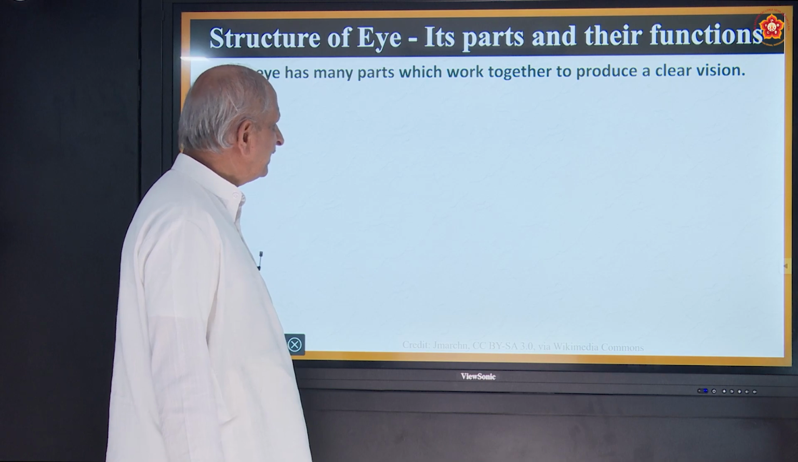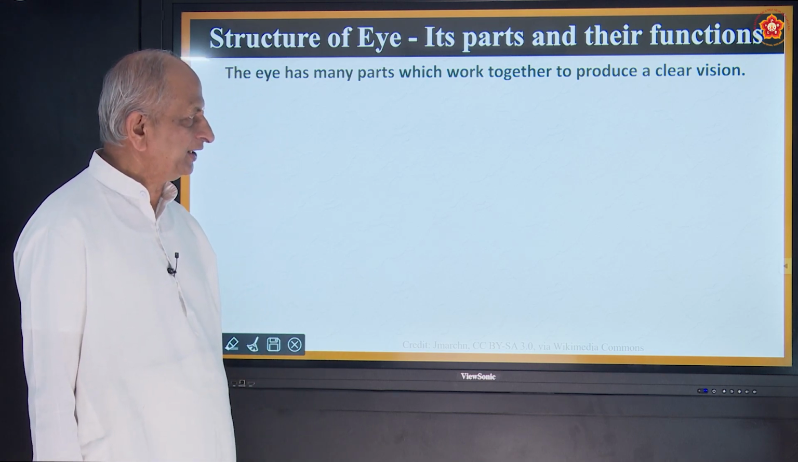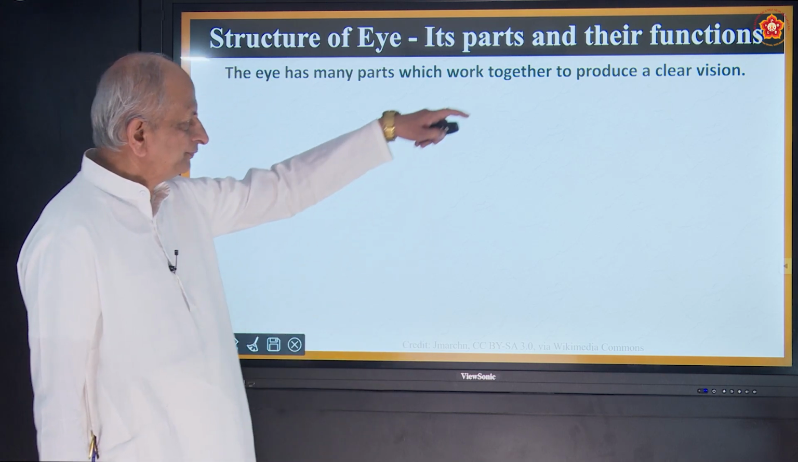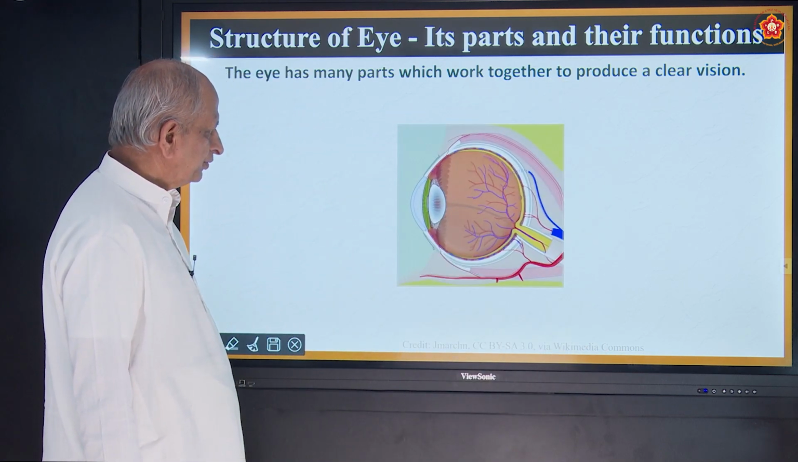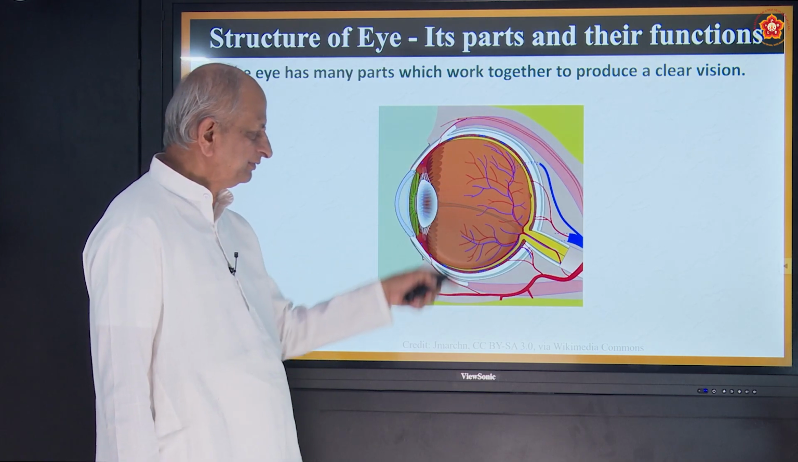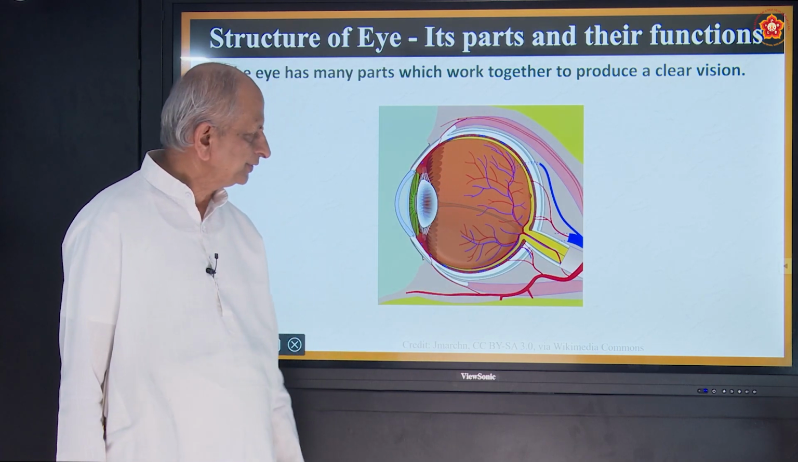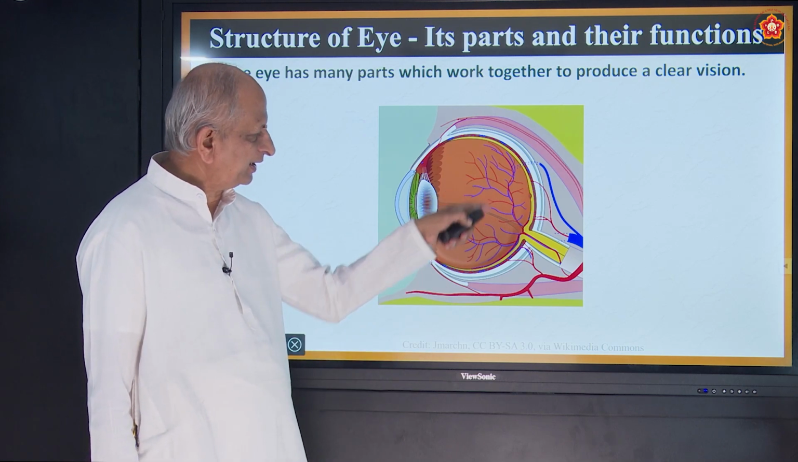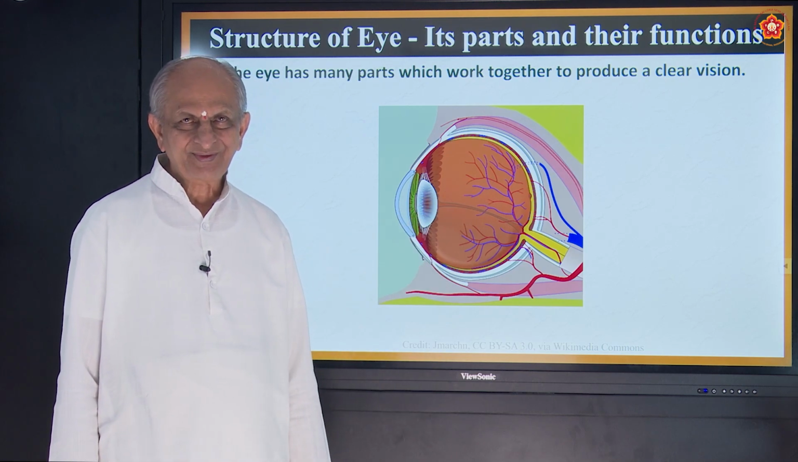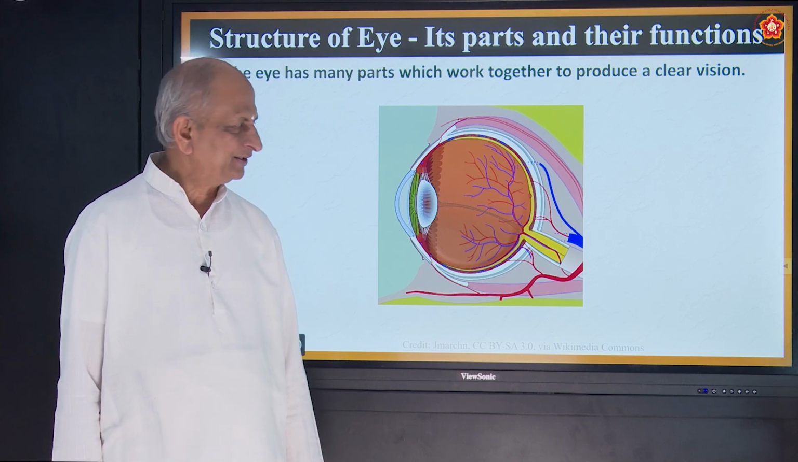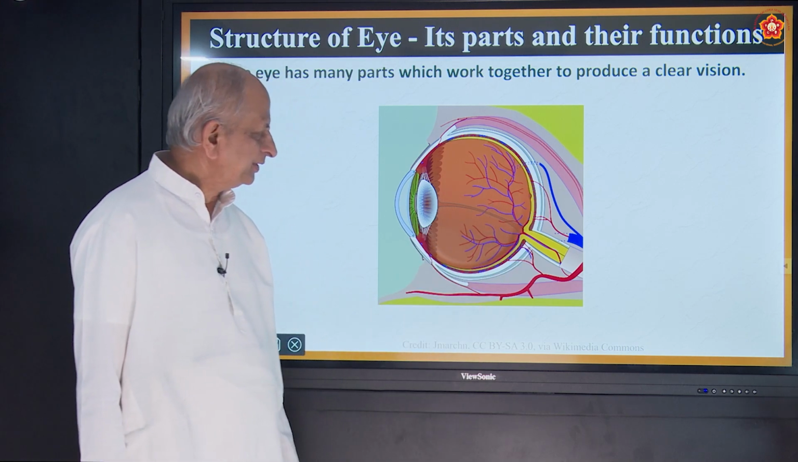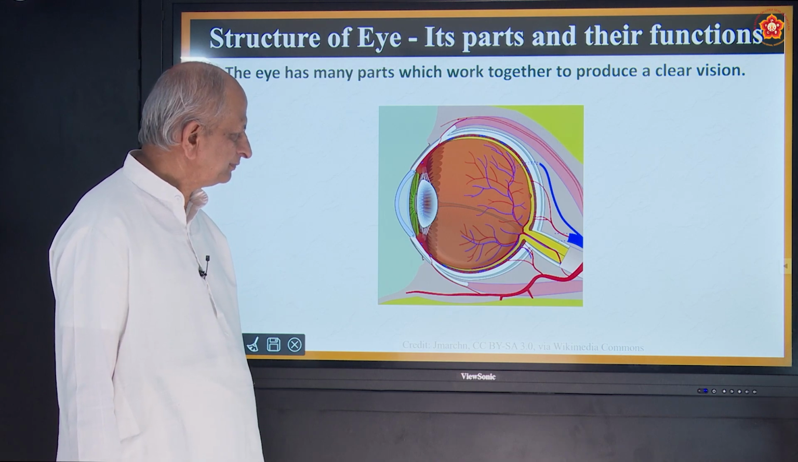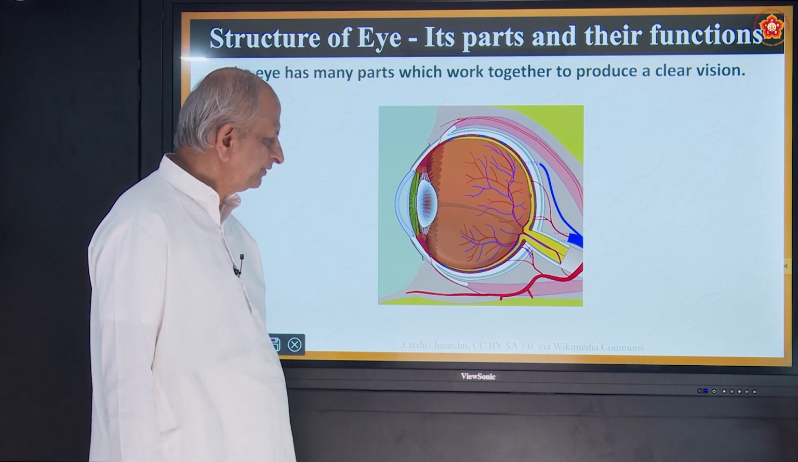Okay, now let us see some details about this eye. The eye has many parts which work together to produce a clear vision. So working is to have a vision. So this is a beautiful eye, what you see, what all of us have. Can you tell me what is blue color and red color? They are called veins. And the blue color means the blood veins which carry impure blood. And red color represents pure blood.